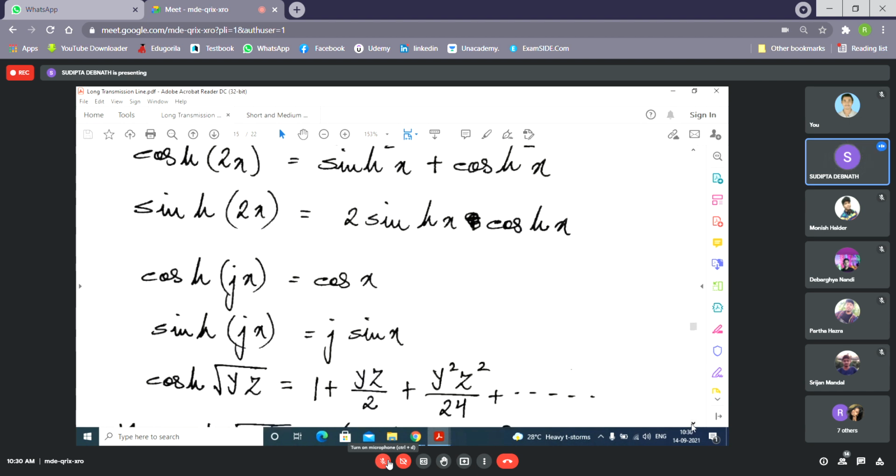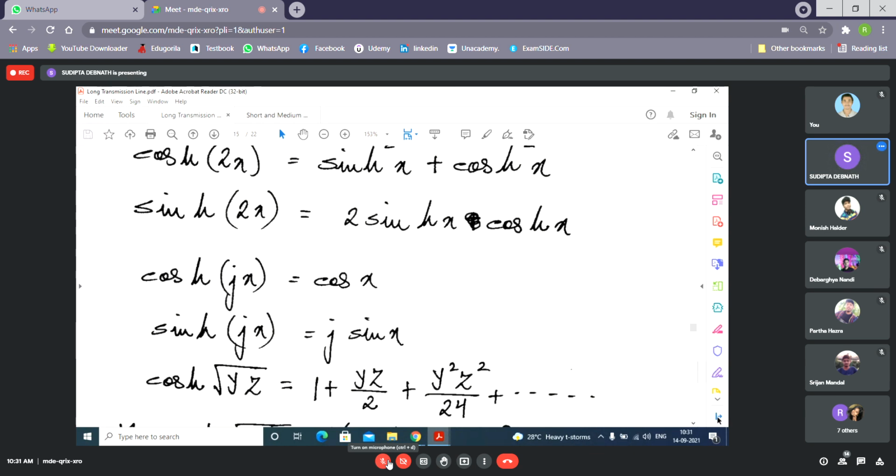Now these also you need to know: cosh jx will be simply cos x, and sinh jx will be simply j sin x. Why this is happening is not something I should discuss here. Go through your maths book, but you need to apply these forms.